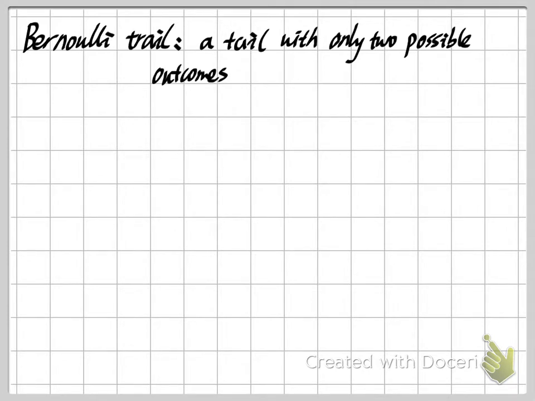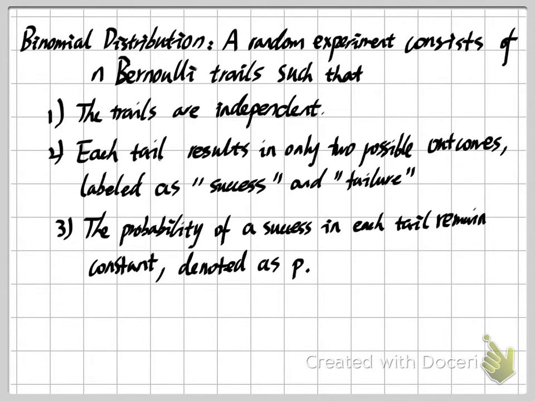Okay, after we have this definition, we can describe the definition of the binomial distribution. A binomial distribution is a random experiment that consists of n Bernoulli trials, and this means our experiment will satisfy the following three requirements. The first one is that all the trials are independent. What does this mean?